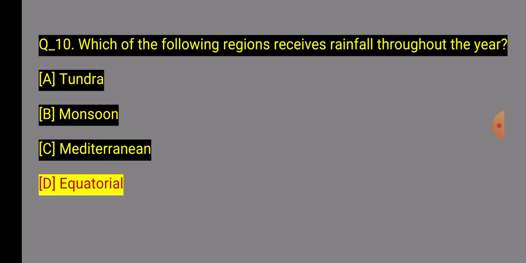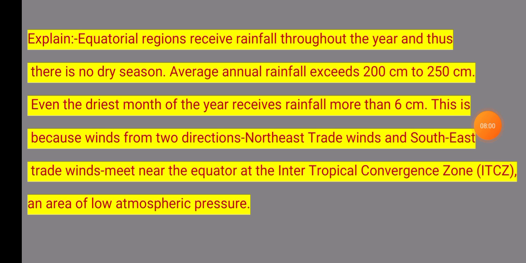Question 10 explanation: the equatorial region receives rainfall throughout the year, and there is no dry season. The average annual rainfall exceeds 100 cm to 215 cm. Even the driest month of the year receives more than 60 cm. This is because winds from two directions, the northeast trade winds and the southeast trade winds, meet near the equator in the Inter-Tropical Convergence Zone, ITCZ, an area of low atmospheric pressure.